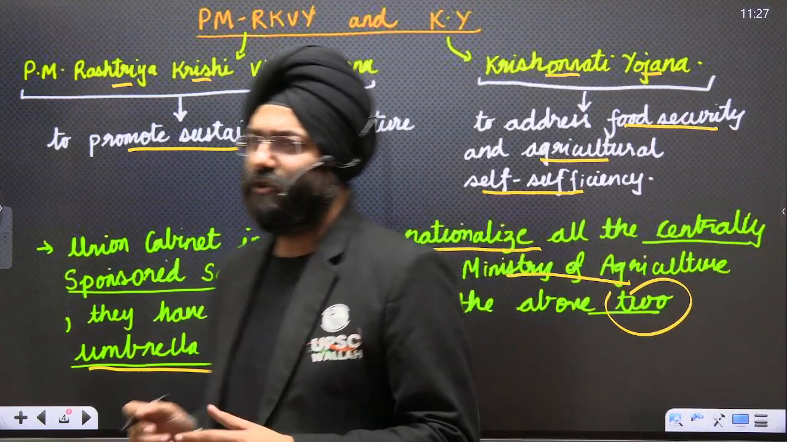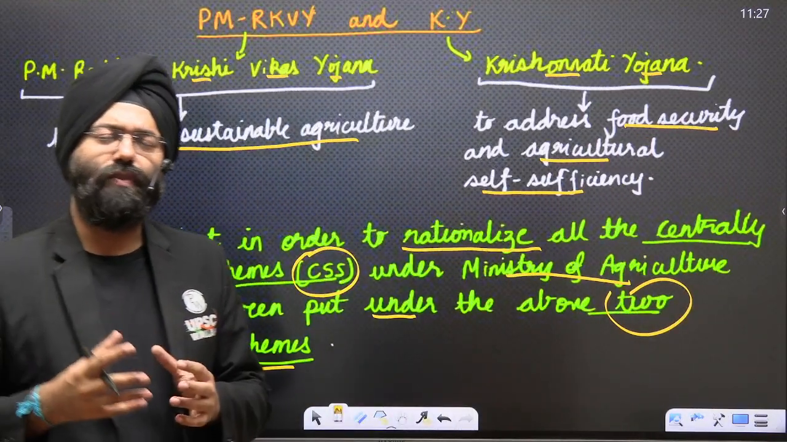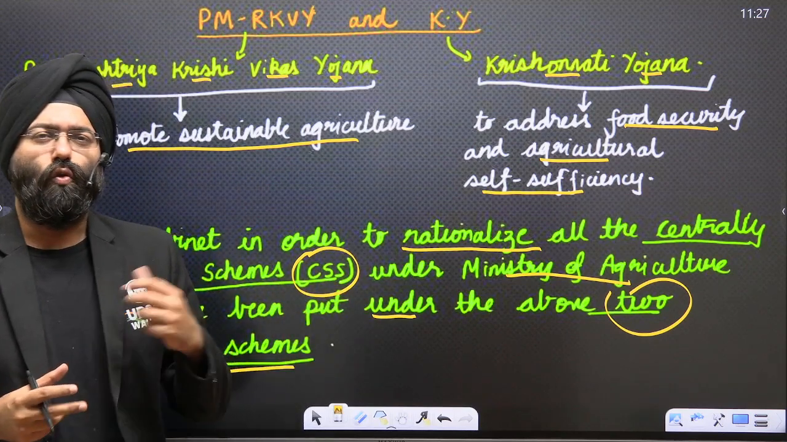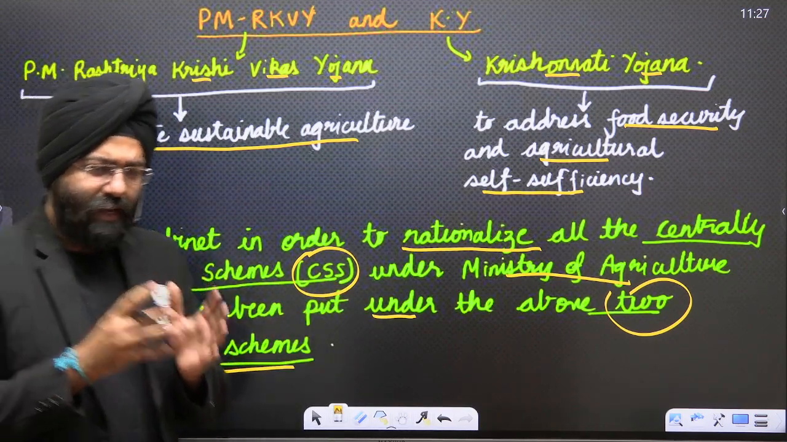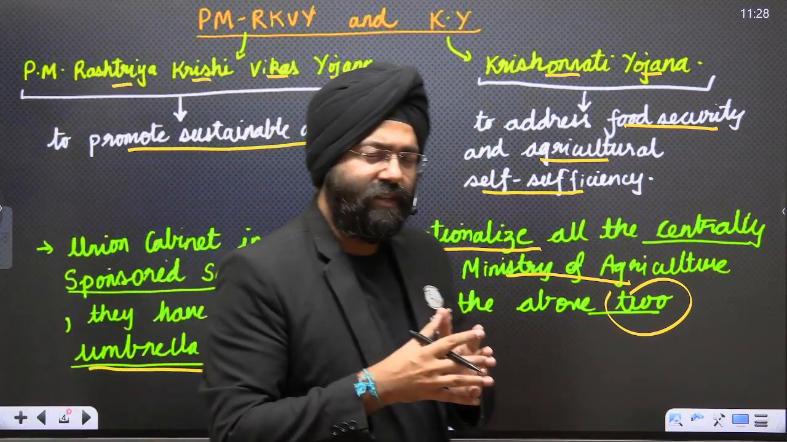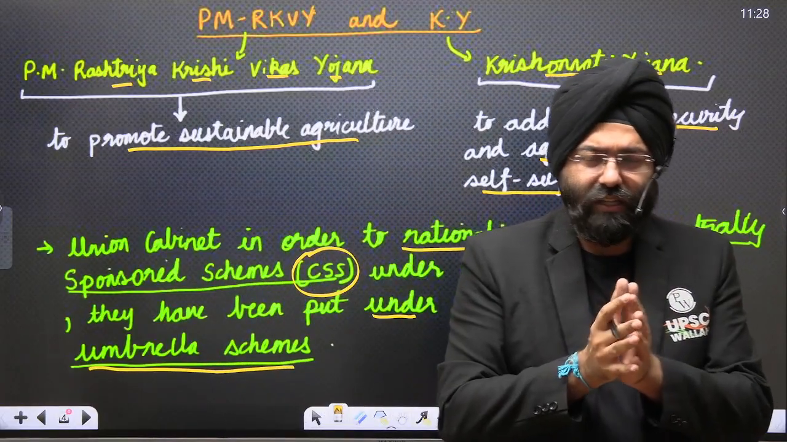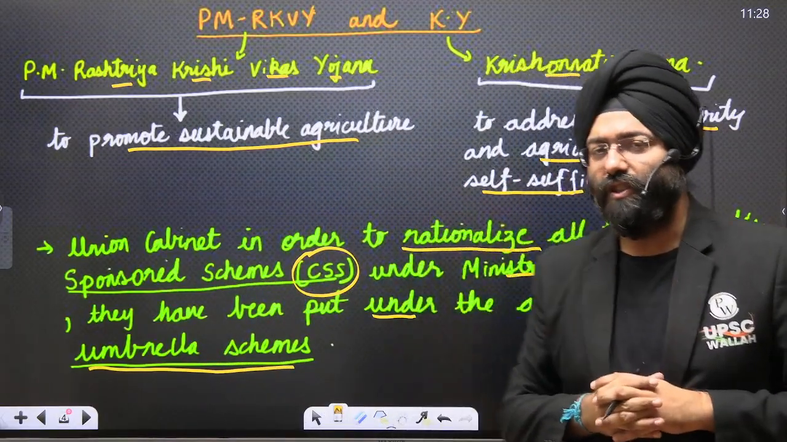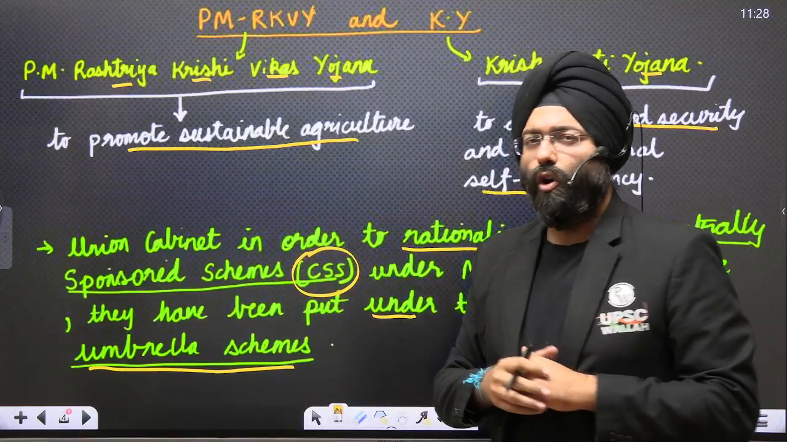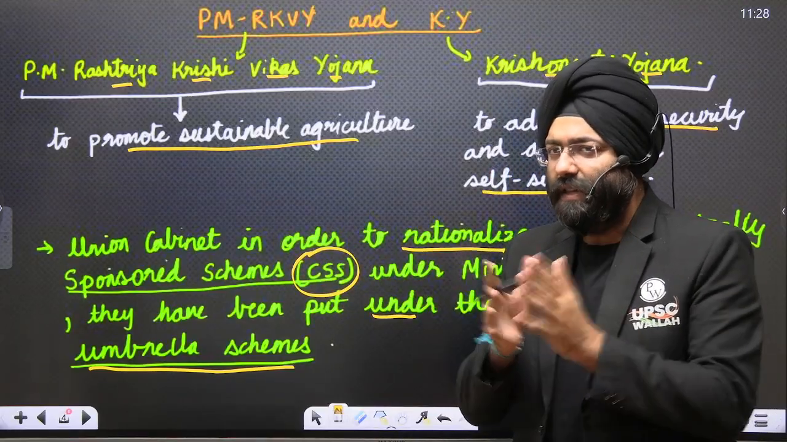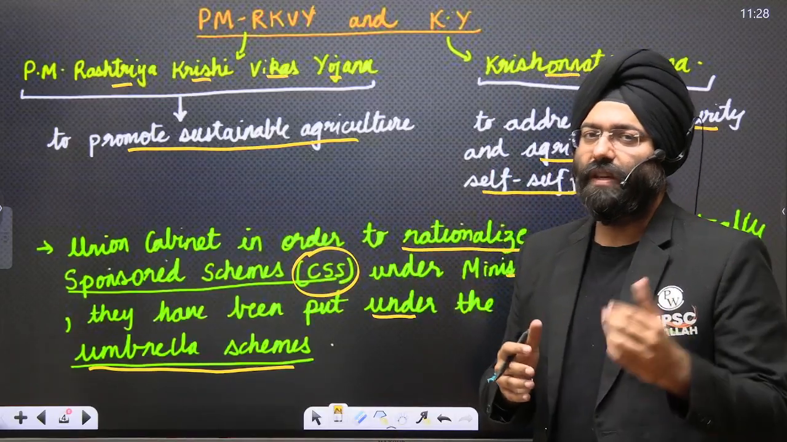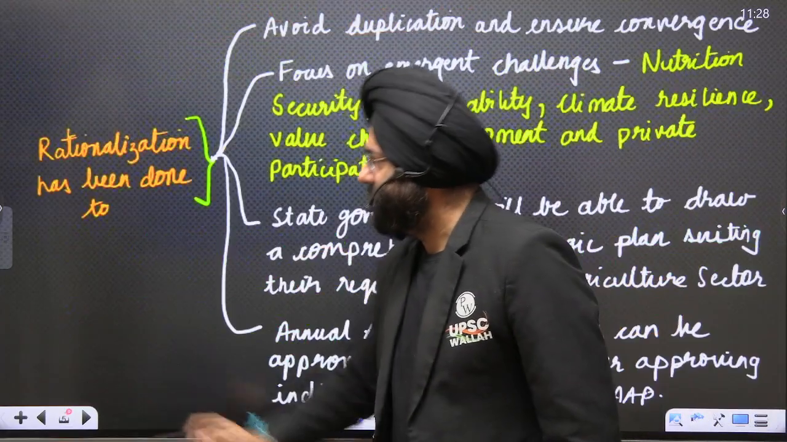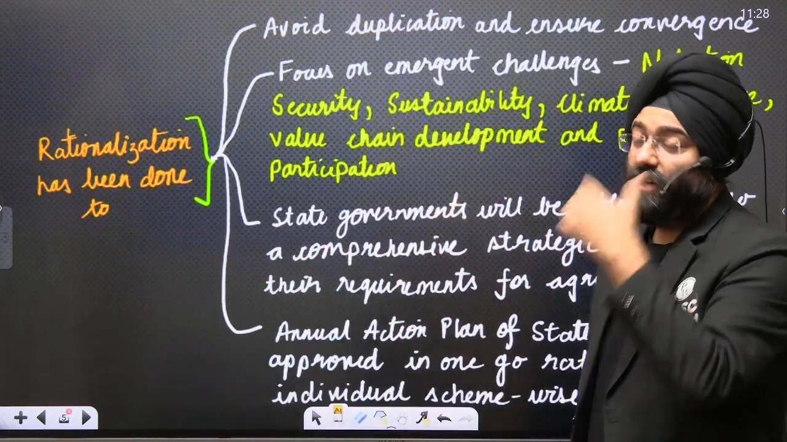Rationalization means there would be certain components of various schemes which are overlapping. So we need proper targeting and to know what the demand for the scheme is, so we can have those schemes together and better target and achieve better results. That is the aim of clubbing them into two umbrella schemes. Now please understand why this rationalization has been done.